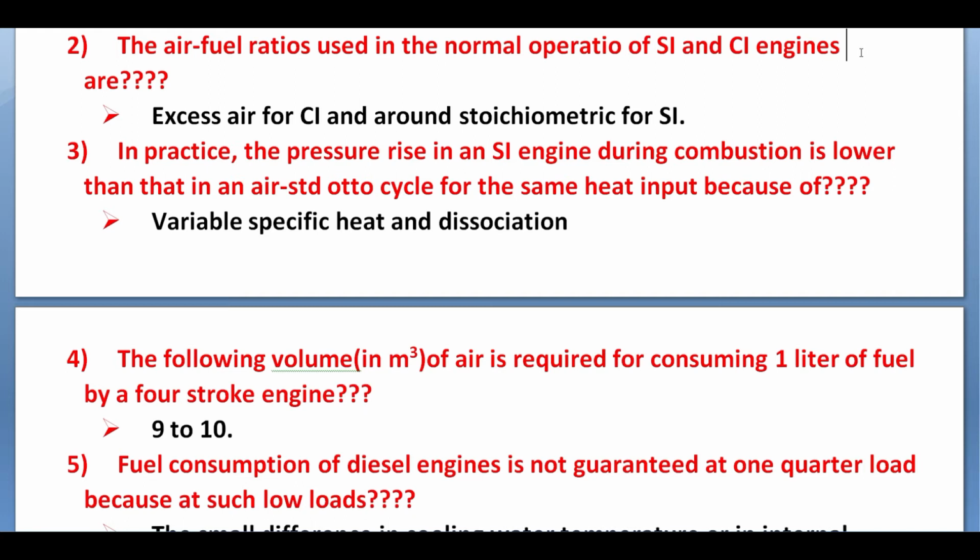In this question asking, why the pressure rise in an SI engine during combustion is lower than that in the air standard Otto cycle for the same heat input? The answer is variable specific heat and dissociation. Okay. Next question is, the following volume in meter cube of air is required for consuming 1 liter of fuel in a 4-stroke engine. So the volume should be 9 to 10 meter cube.